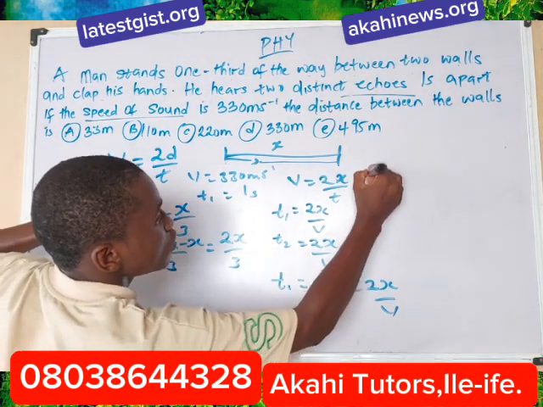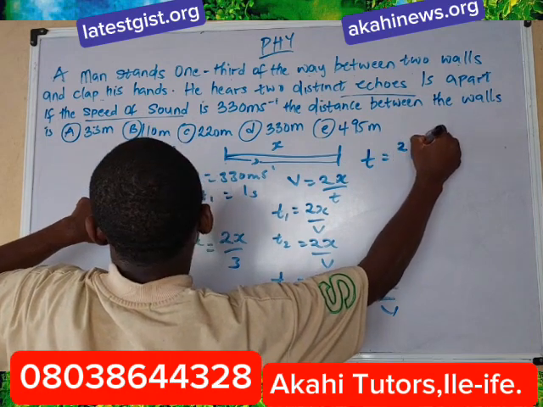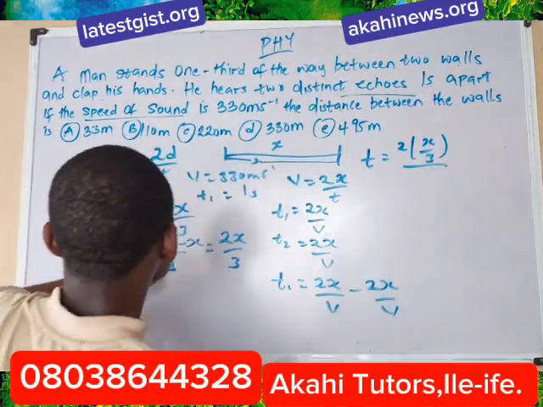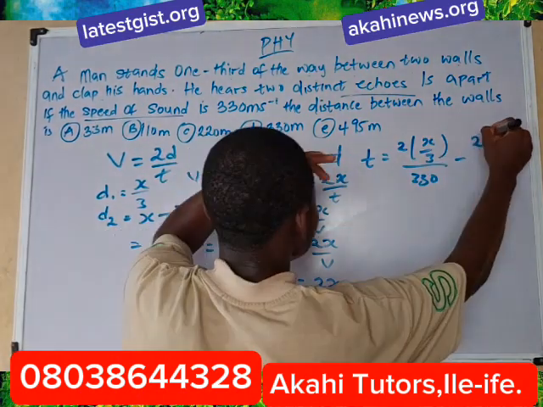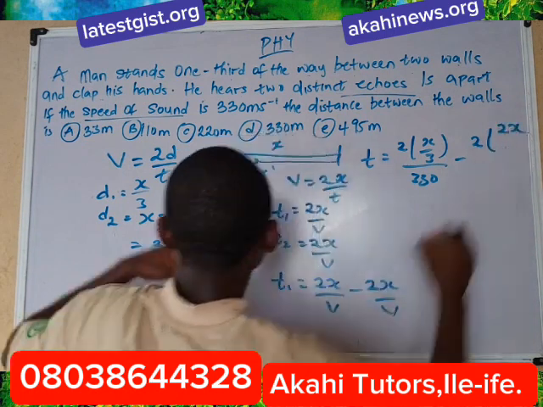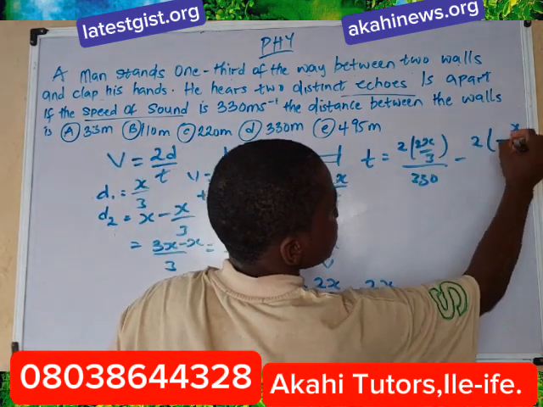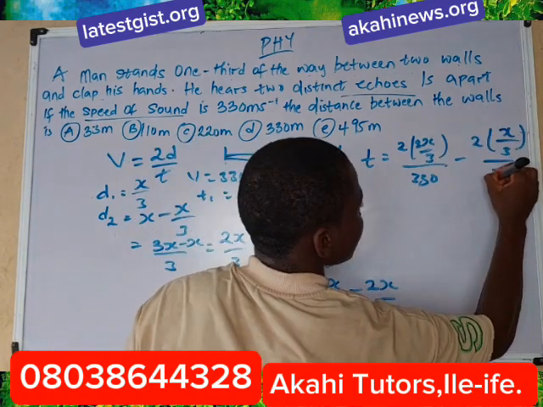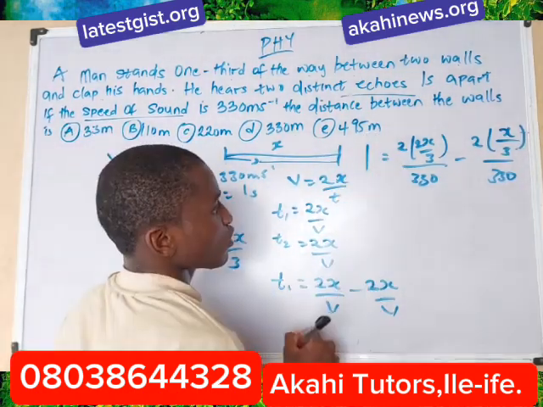So t equals 2 times 2x over 3, divided by 330, minus 2 times x over 3, divided by 330, and the whole of the time is 1 second.